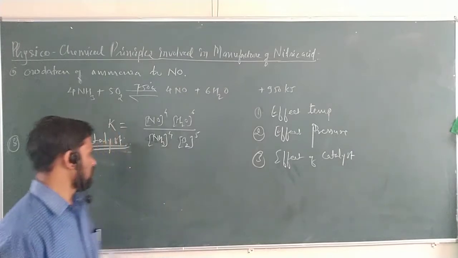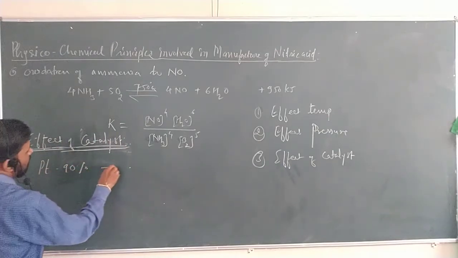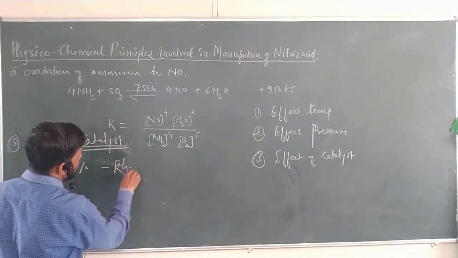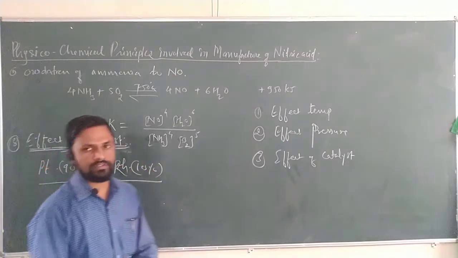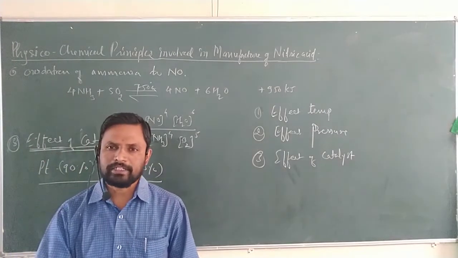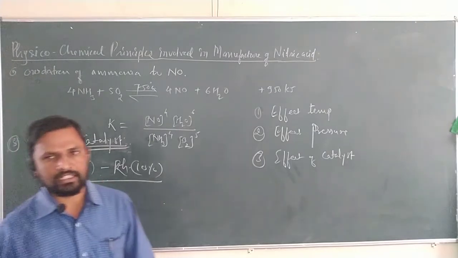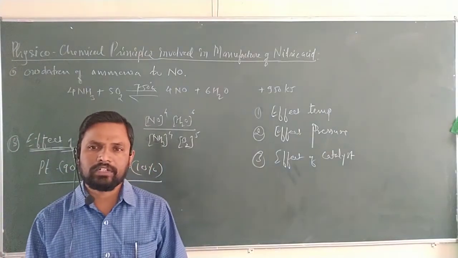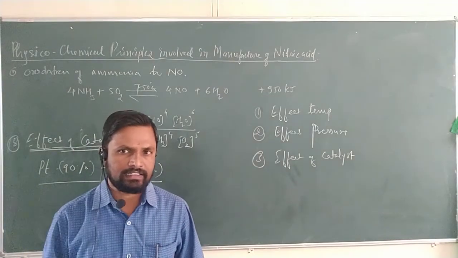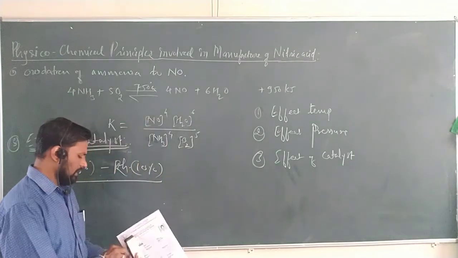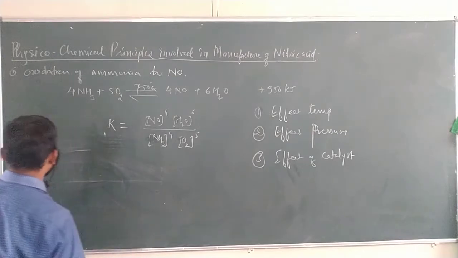The catalyst used has a ratio of platinum 90% and rhodium 10% for making the gauze of platinum and rhodium mesh. So the effect of catalyst is also very important, in which 90% platinum and 10% rhodium is the combination, and these proportions are taken for the catalyst. So likewise, at the end of these different parameters, we can state the favorable conditions.